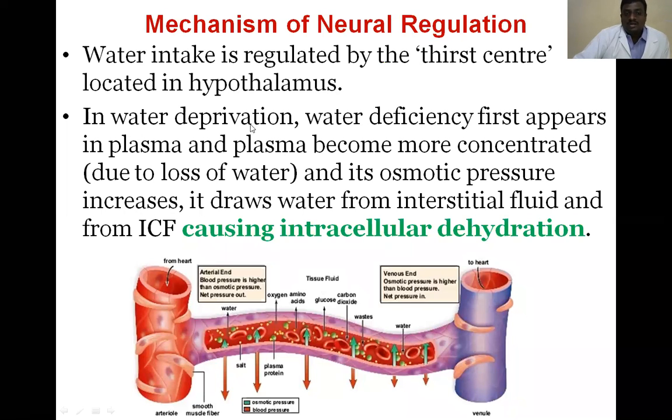In water deprivation, when we do not have sufficient water in our body, the change first appears in the plasma. The plasma becomes more concentrated. More concentrated means it has less water and more electrolytes, and its osmotic pressure increases. So when the water concentration is reduced, the electrolyte concentration is increased.